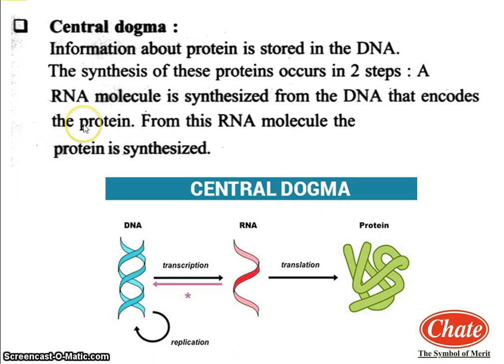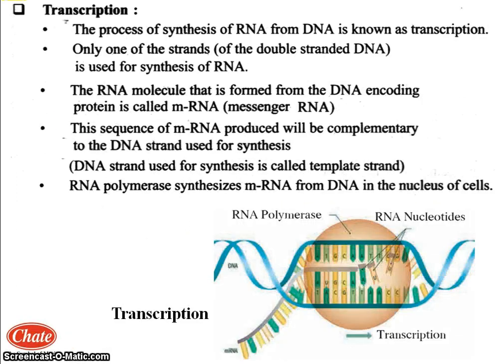Now we will see our next point. Now the next point is about the transcription. First we will see the meaning of the transcription. Transcription means what? The process of synthesis of RNA from DNA is known as the transcription.